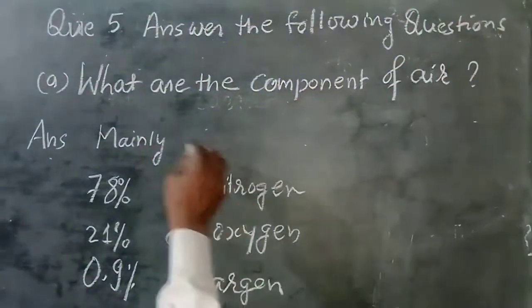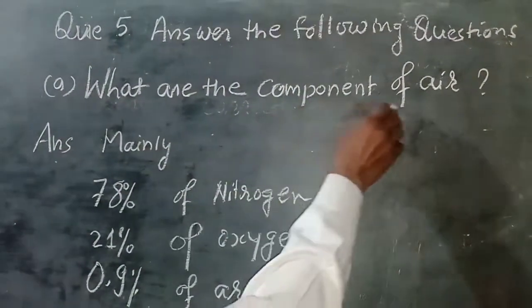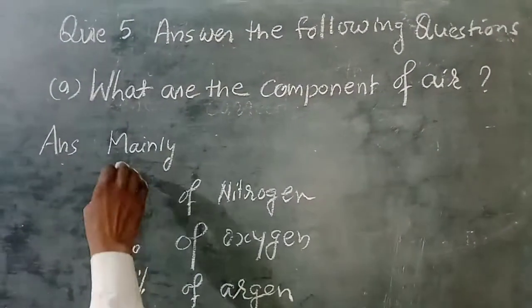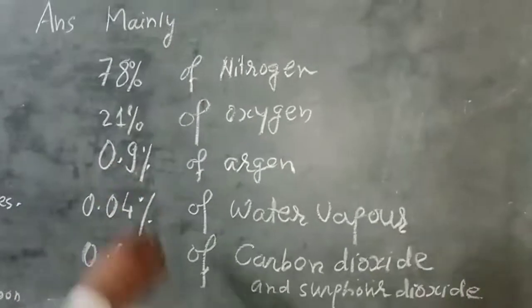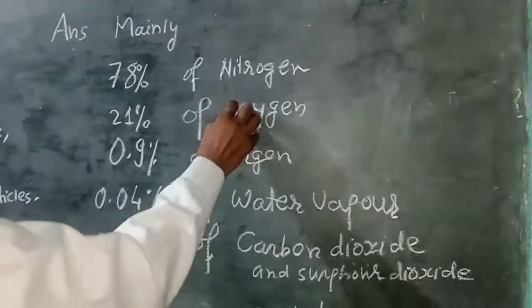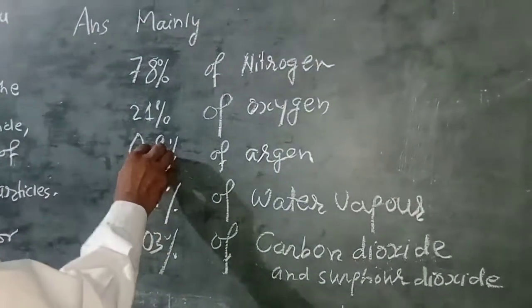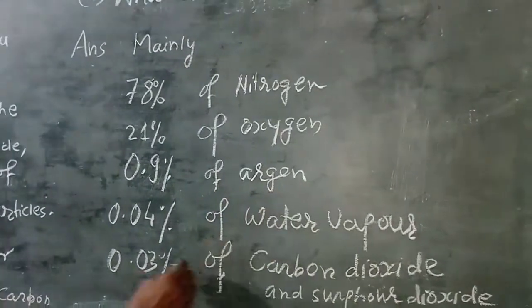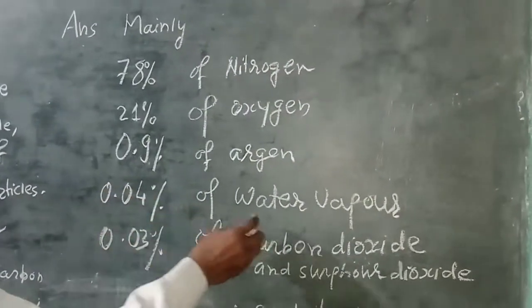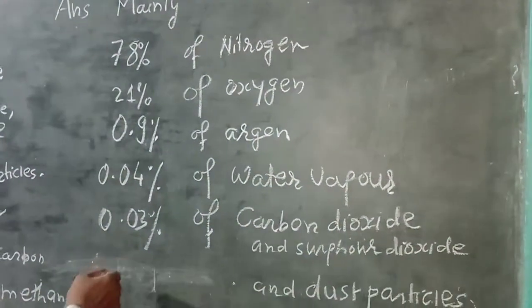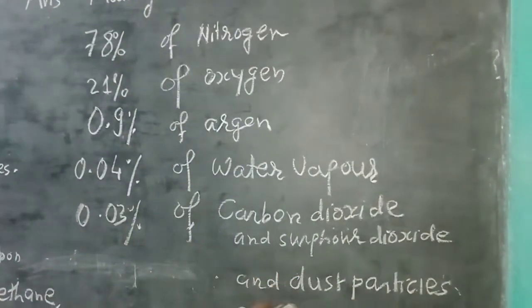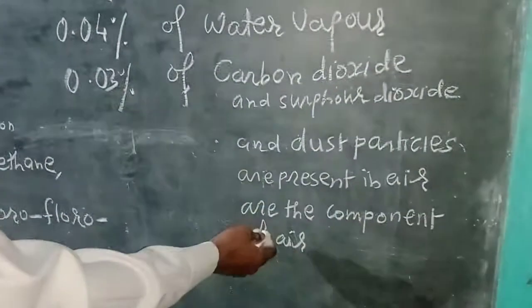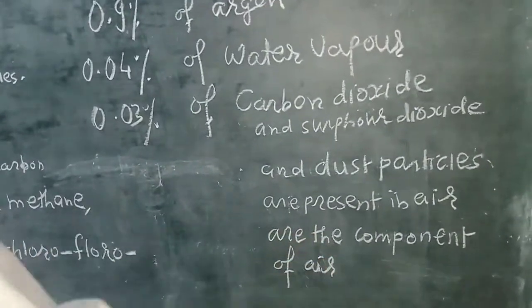Now the following questions. What are the main components of air? Mainly air contains 78% nitrogen, 21% oxygen, 0.9% argon, 0.04% water vapor, and 0.03% carbon dioxide, sulfur dioxide, dust particles and other things.